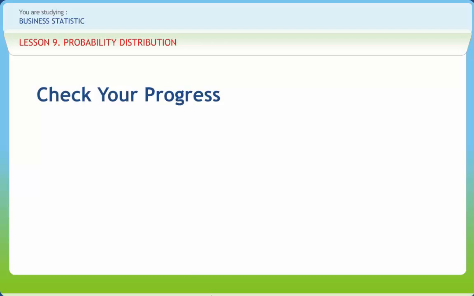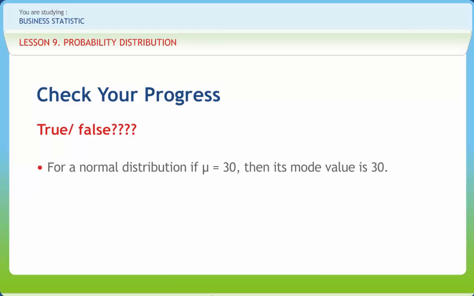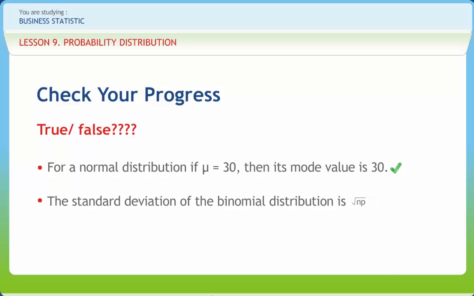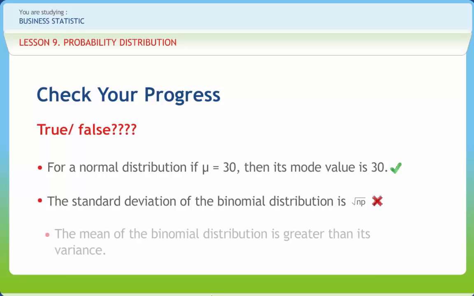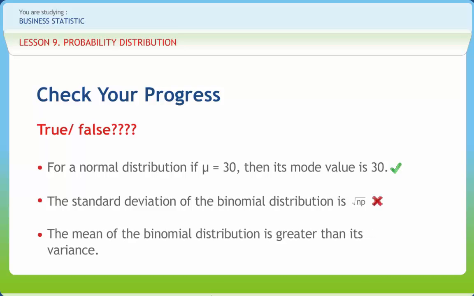Now let us check if we have understood the various concepts discussed in this lesson clearly. For a normal distribution, if mu equals 30, then its mode value is 30. Right or wrong? Right. The standard deviation of the binomial distribution is NP. Right or wrong? Wrong. The mean of the binomial distribution is greater than its variance. Right or wrong? Right.